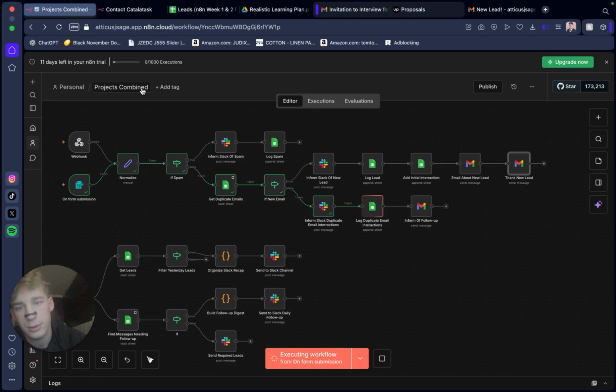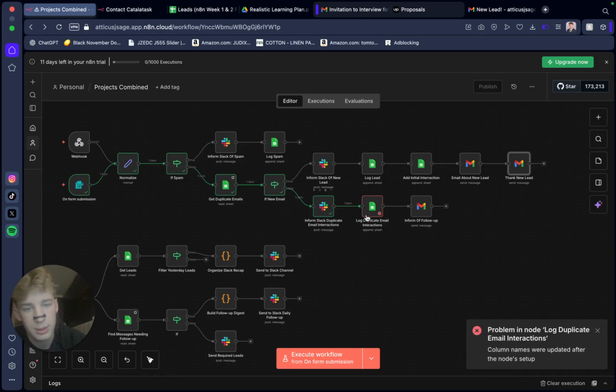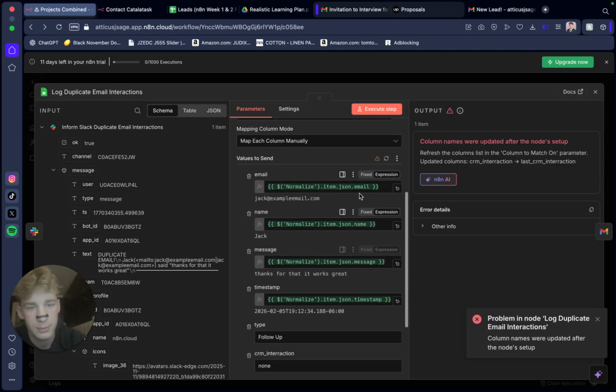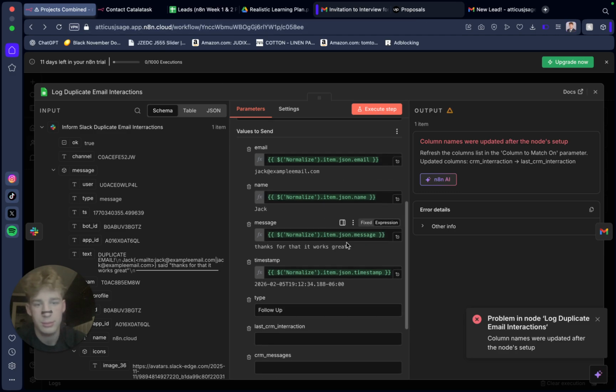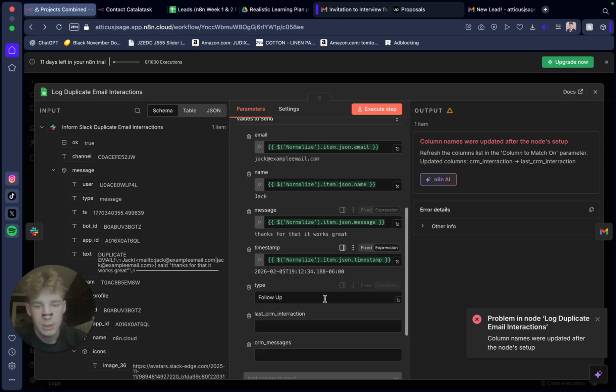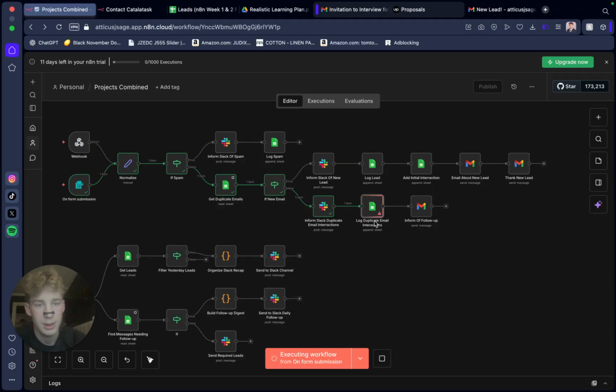It should now filter into the duplicate email, log duplicate email. I don't know what happened here. I probably changed some of my Google Sheets fields, which just made it freak out, but it should be working fine now. I just had to update that.